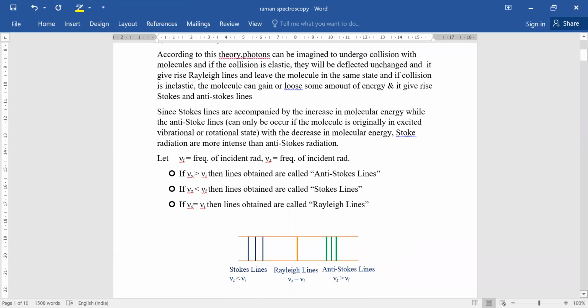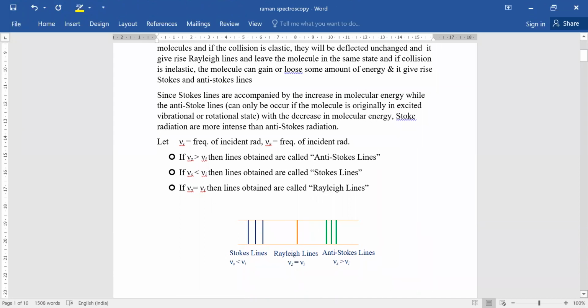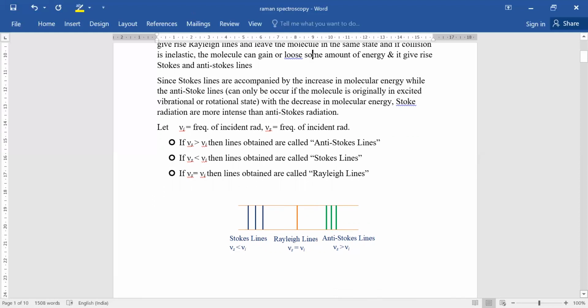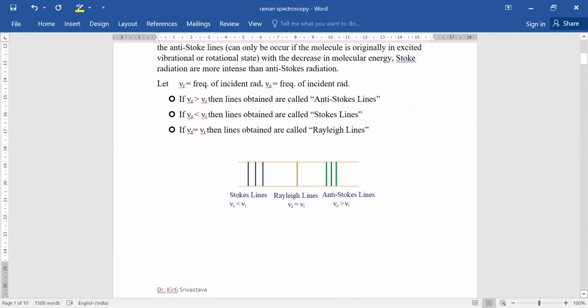Stokes lines are accompanied by an increase in the molecular energy, while anti-Stokes lines are accompanied by a decrease in the molecular energy. We can see from the diagram, let us consider nu I is the frequency of the incident radiation and nu s is the frequency of the scattered radiation.